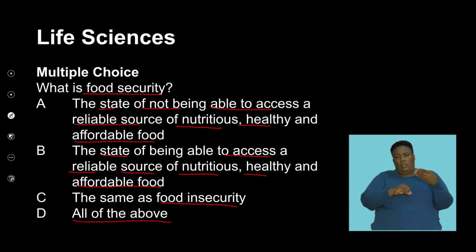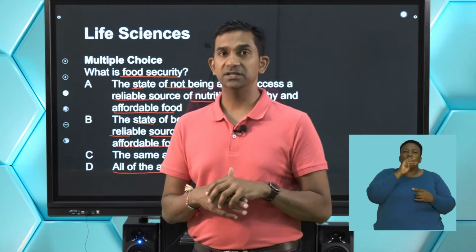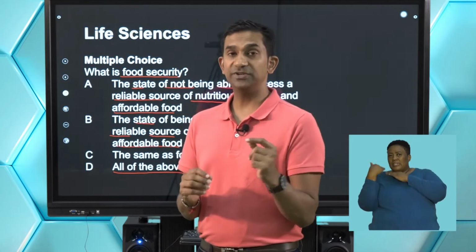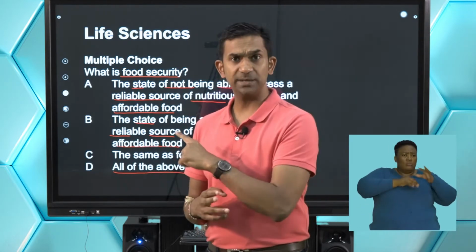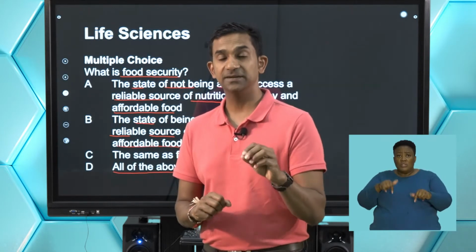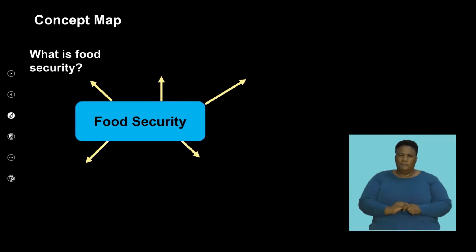So let's understand exactly what we mean by food security and food insecurity. We'll try and unpack that, and hopefully at the end of this session you should be able to answer this question as you understand what the context of food security or food insecurity means. So let's have an overview of the concepts we're going to discuss in our lesson today.